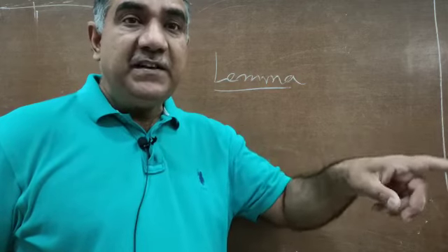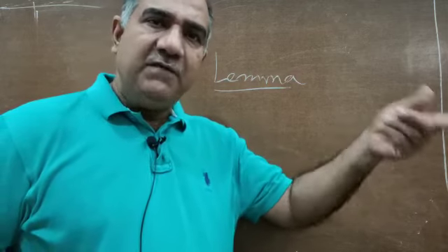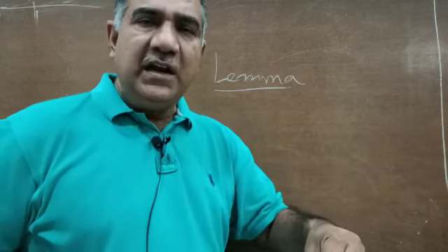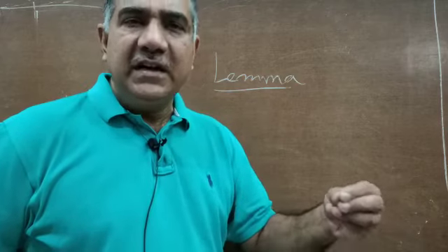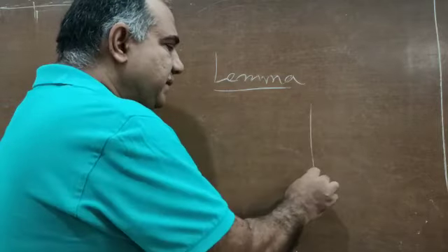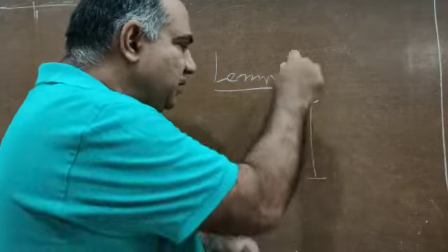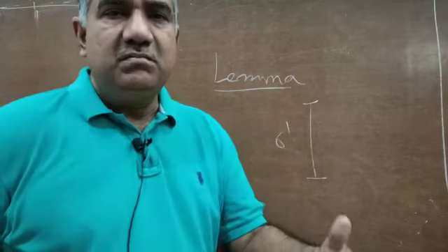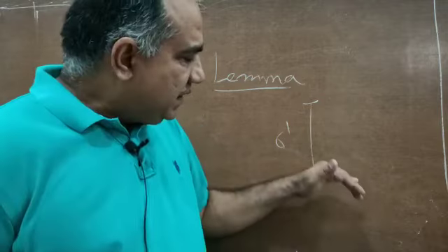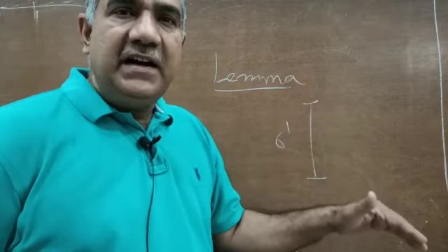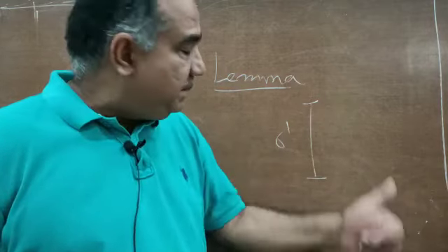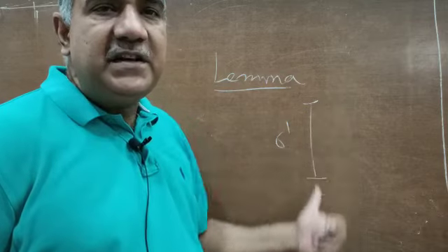But that 1 kg weight's truthfulness, or that being 1 kg, has been accepted by the shopkeeper, by the first person who went for buying sugar, and also by the second person who went to buy the rice. So this is how it works. If I put a mark here and say this is a mark of 6 feet, and I want to measure the height of other people, whoever comes and fits into this standard of height, I say he is 6 feet. That could be verified because this is 6 feet, and none of us doubts this.